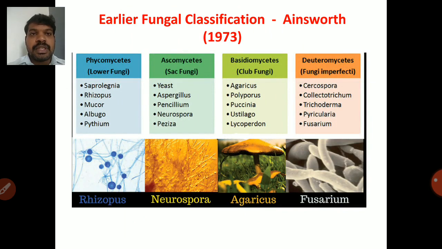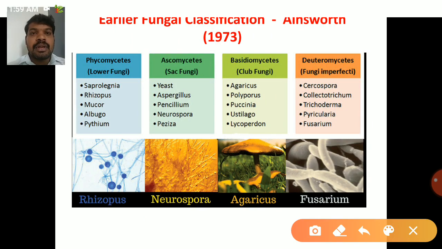So this is your earlier fungal classification proposed by Ainsworth in 1973. Ainsworth gives the five classes for fungi. In this first one is lower fungi, Phycomycetes, which contains Rhizopus, Mucor, Albugo, Pythium, etc.